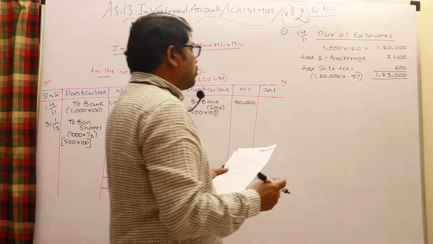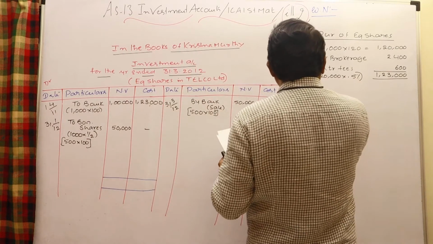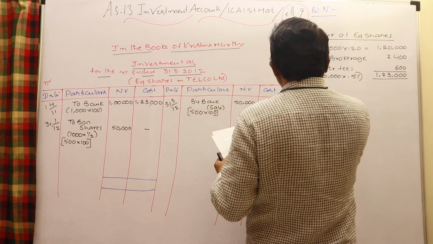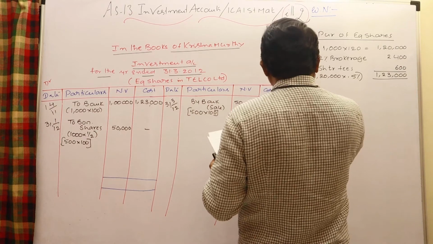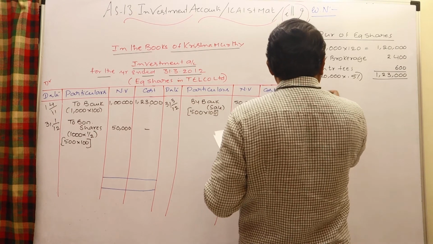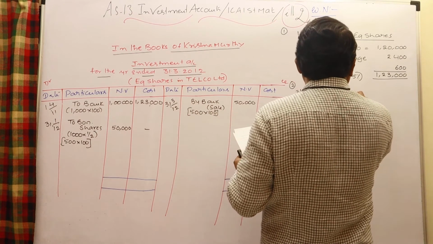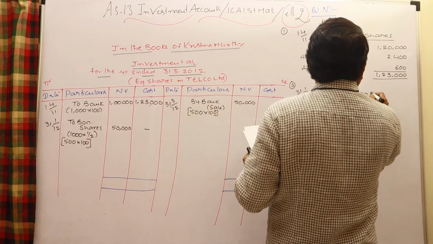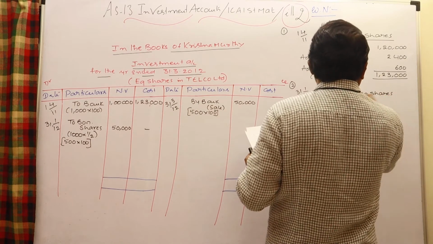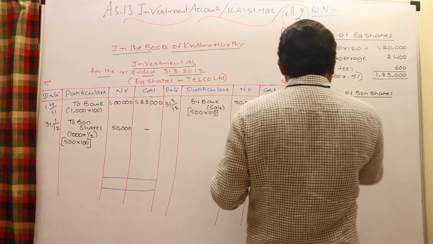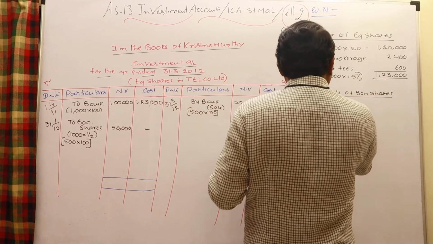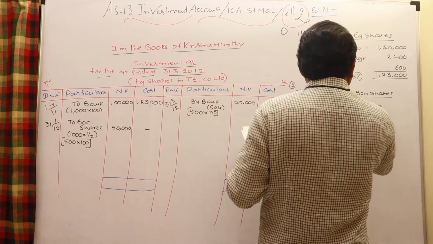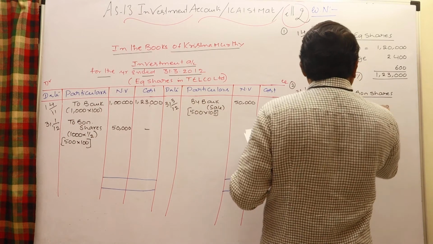How do you write in the cost column? So go to the working notes, second working note point, 31st January 2012, sale of bonus shares. Check it: 500 bonus shares are sold, each market price 90, it is 45,000.